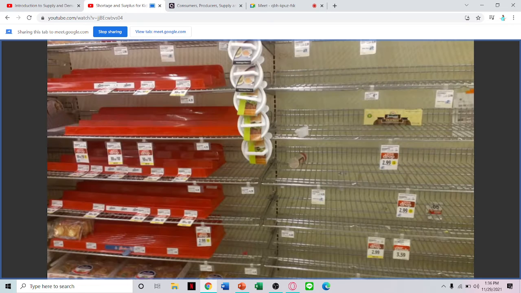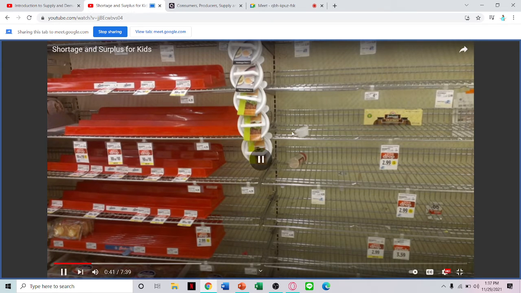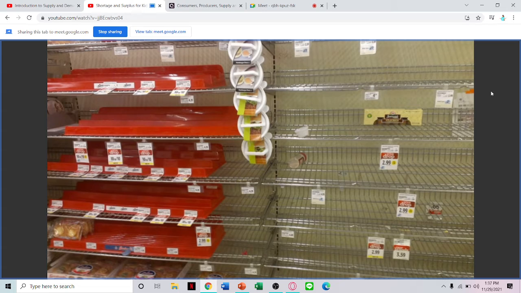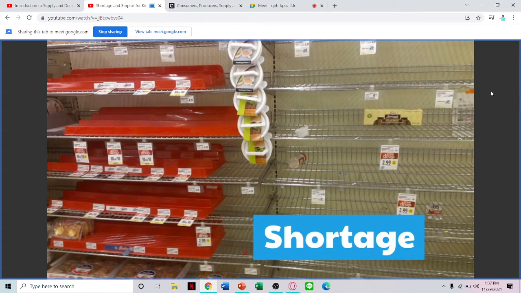Now, when you've gone shopping, have you ever seen anything like this? Yeah, pretty crazy, huh? There's a lot of empty space on these shelves. See, during COVID, do you remember the start of COVID in supermarkets? There was not enough food. In America, they did not have enough tissue, right? No supply. This is called a shortage. A shortage is when there is not enough for sale at the current price. There's not enough items to sell. So when somebody comes by and wants to buy one of these items, they can't because there's not enough for sale at the current price.